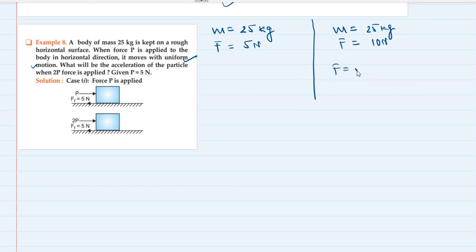I think force is equal to mass into acceleration should give us the answer. 10 is equal to... okay. It should not. Wait, I got the answer actually.